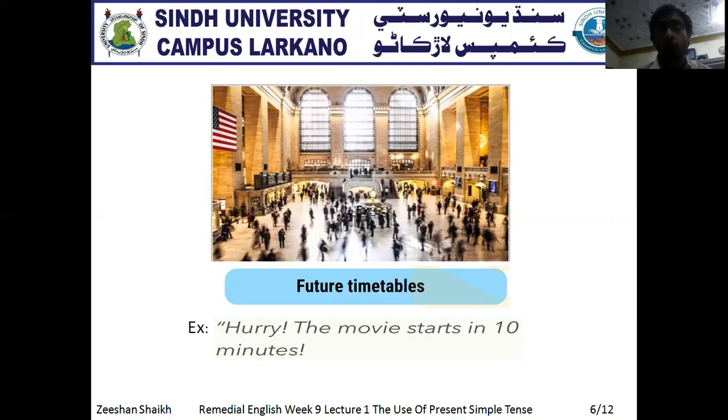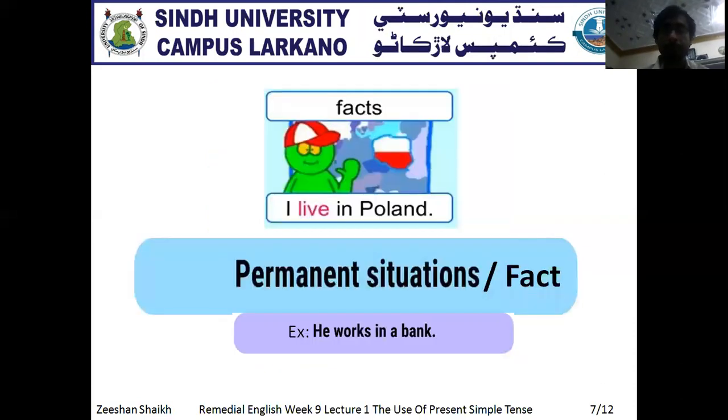So that's why whenever there is a present simple tense with the schedule, with the future timetable, then we have to give the present simple tense. The president meets Barack Obama, or the president meets the prime minister tomorrow. That actually shows a future timetable, that on a particular time, on a particular date, the president will meet with the prime minister. Yes, of course. Now the permanent situation. Yes, of course. Permanent situation is also in the present simple tense.